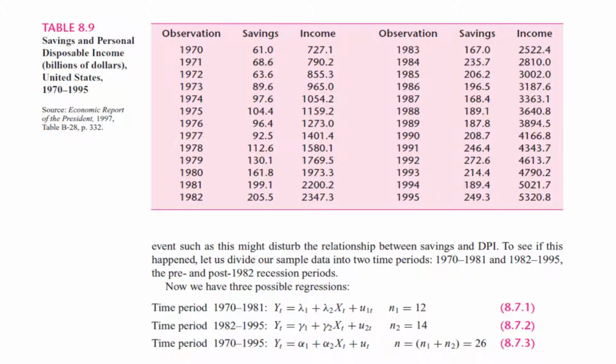For example, is there any year after which people started to save more as compared to the previous years? So let's say that 1982 is a particular year where we expect that significant changes have occurred that have changed the relationship between savings and income.